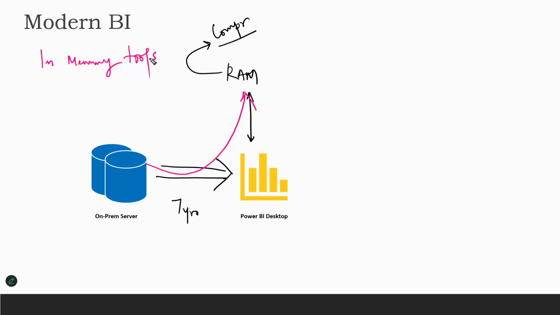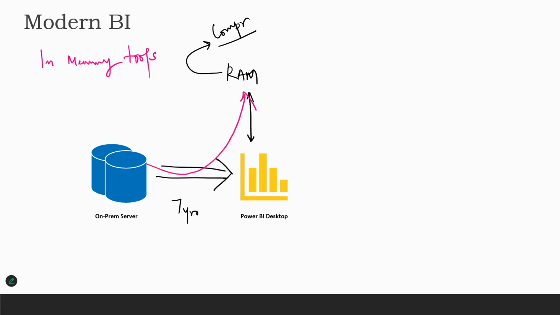Okay, so just remember this. We'll talk more about this as we progress. Plus, I'll bring this up here and there so that you'll understand how Power BI really works, and what the problems and challenges are that we will encounter while doing this in Power BI. So this is how a modern BI tool works.